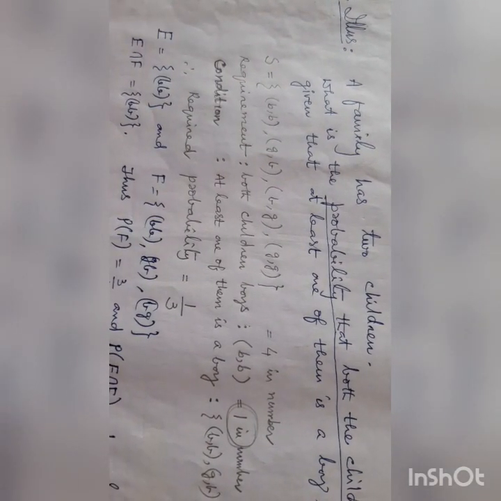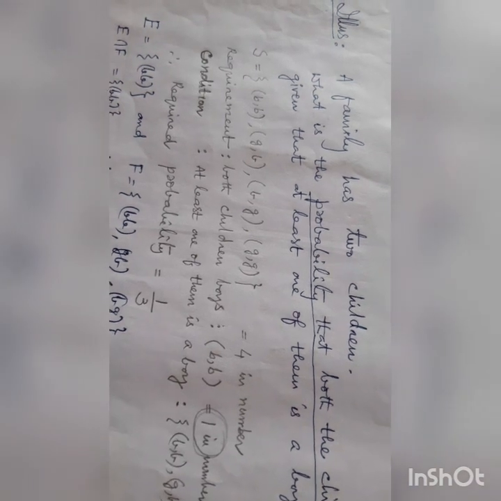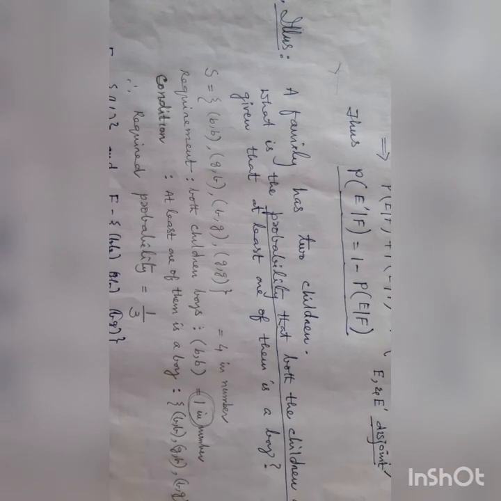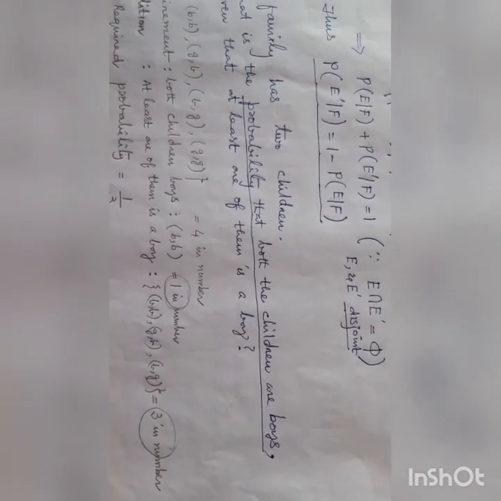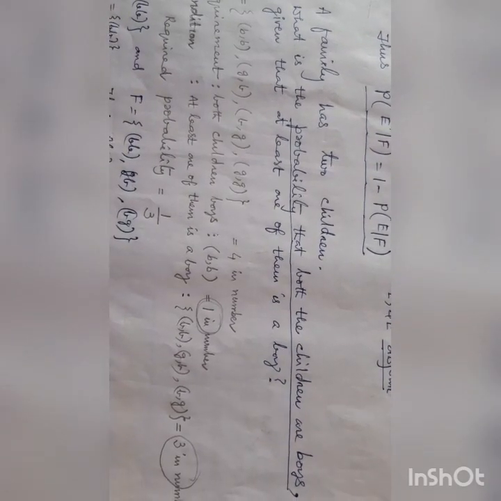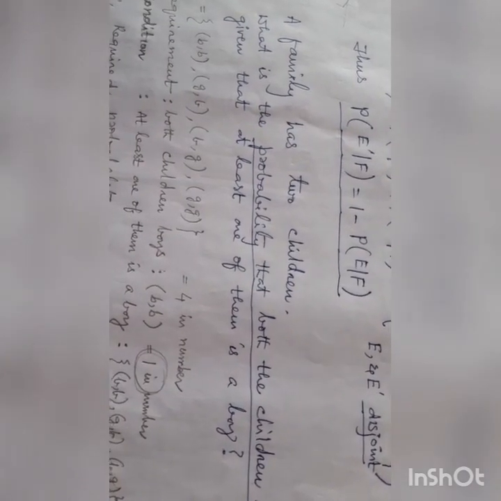Now we are going to learn the applications. Illustration 1. A family has 2 children. What is the probability that both the children are boys, given that at least one of them is a boy?